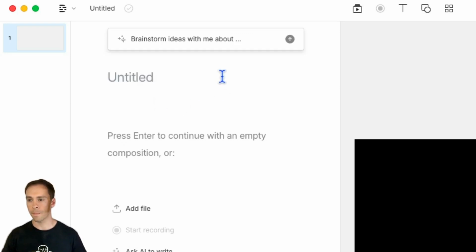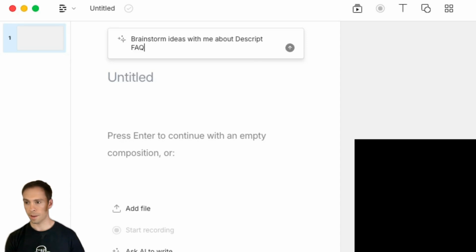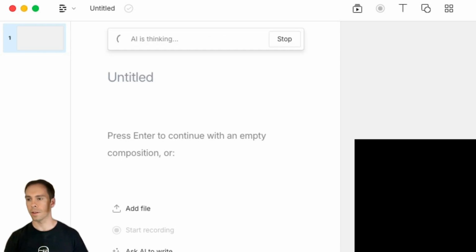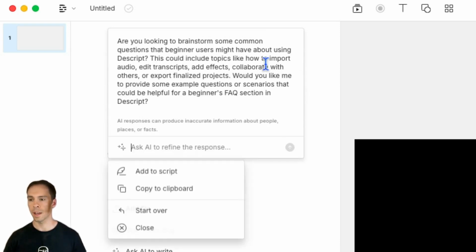You can click on that, and then it says brainstorm ideas with me about, and again, this is just ChatGPT, so you can ask it anything in plain English. But I'm gonna delete those three dots. I'm gonna say brainstorm ideas with me about Descript FAQs that a beginner user might ask. I'll hit enter. AI is thinking, and it's already done.